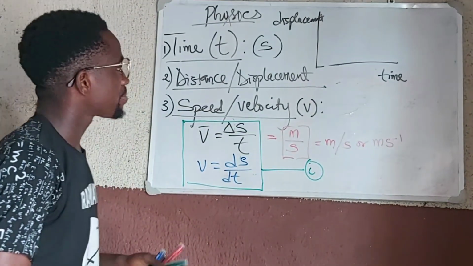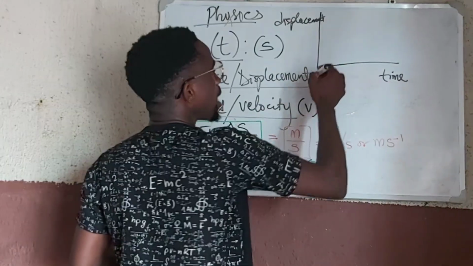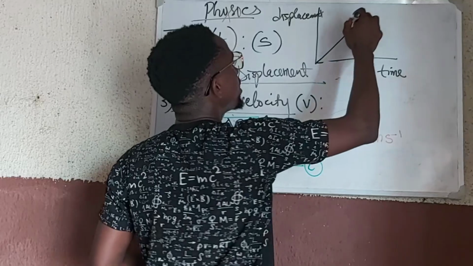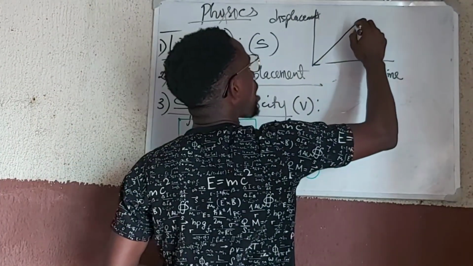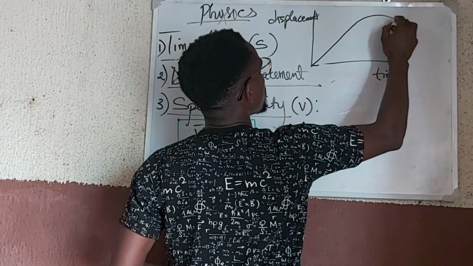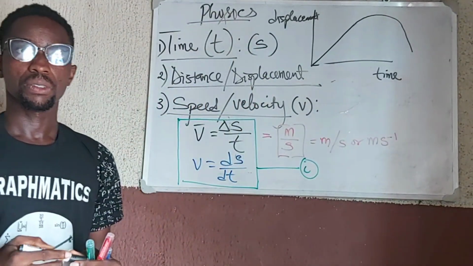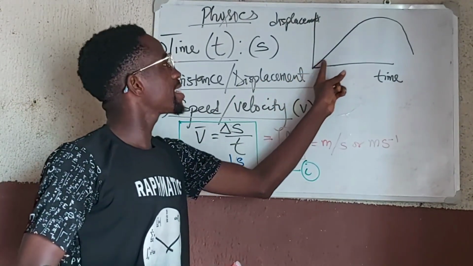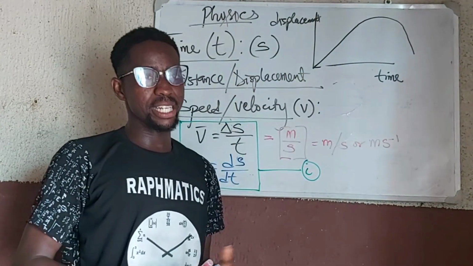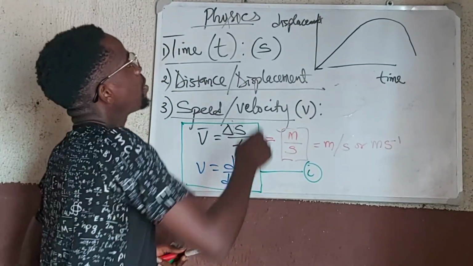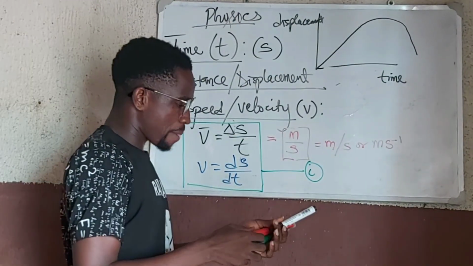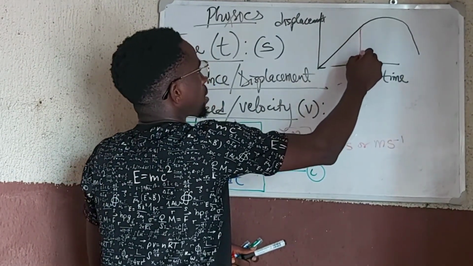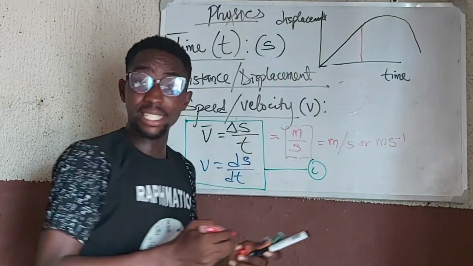When we have such a graph, for some certain motions, you have situations where you are having straight lines or curves or whatever. So the interpretation of such situations is that if I have a straight line that is sloping upwards, what does it mean? Remember, for such a displacement time graph, if I'm able to calculate the slope of the graph, slope is change in y upon change in x, right?